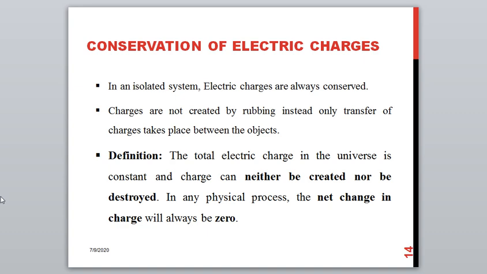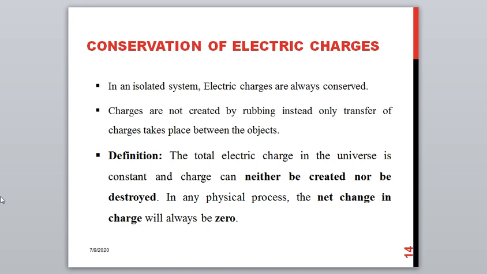Charges on the object cannot be created externally by rubbing. Instead, when you rub two objects, the electrons or the charges get transferred from one object to the other object, and on the whole, in the system of the two objects, the charge value will be the same.